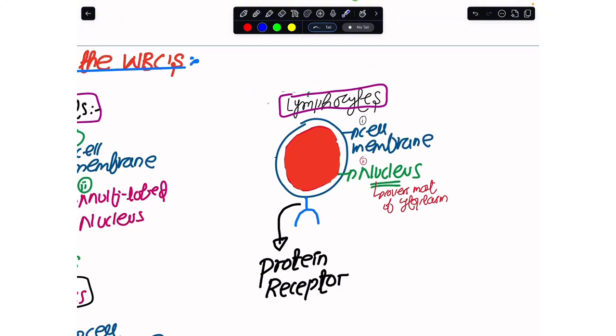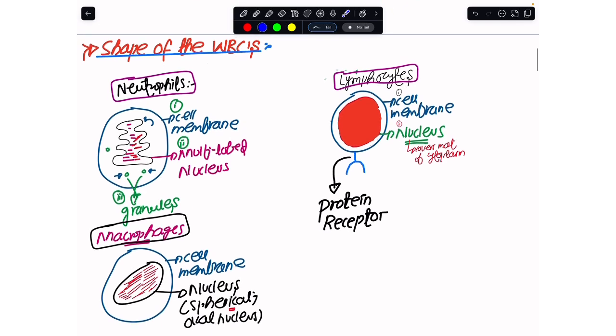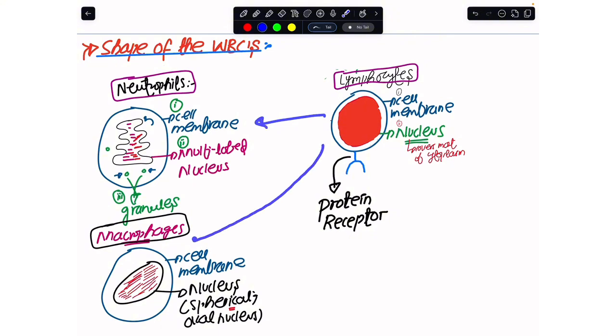So if these cells are given in the microscope or in a diagram, whenever you come across a multi-lobed nucleus, you have to call it a phagocyte. Whenever you have a cell whose nucleus appears oval shaped, you would again call this a phagocyte. Lymphocytes also have a nucleus, but if you see, they are drawn smaller than the phagocytes, and you always have to look at their nucleus. If the nucleus takes up most of the cytoplasm, this would be the lymphocyte.